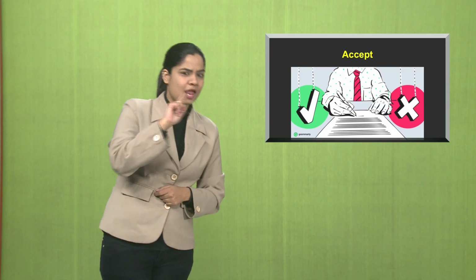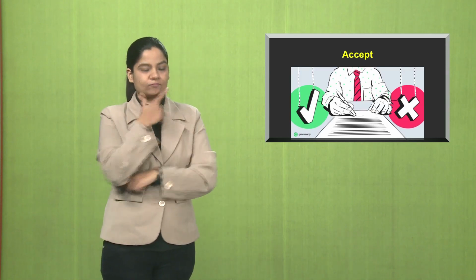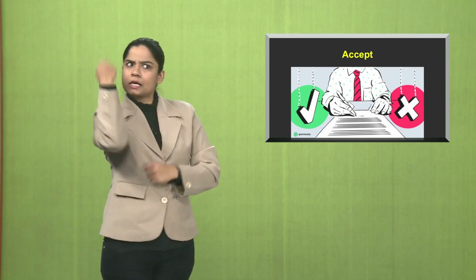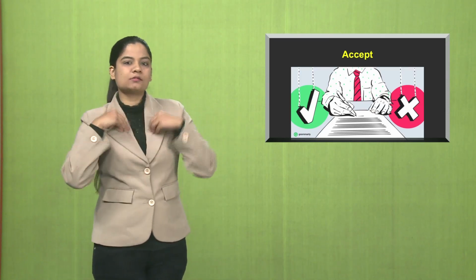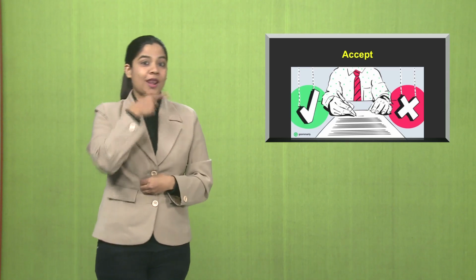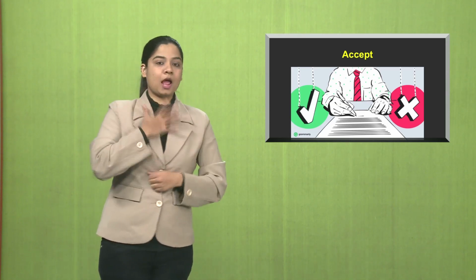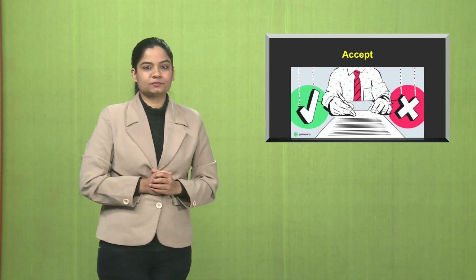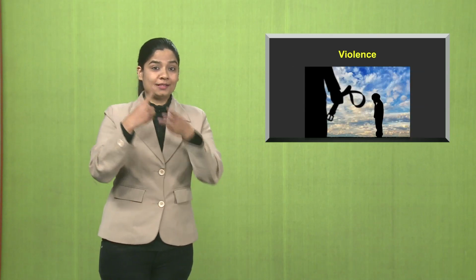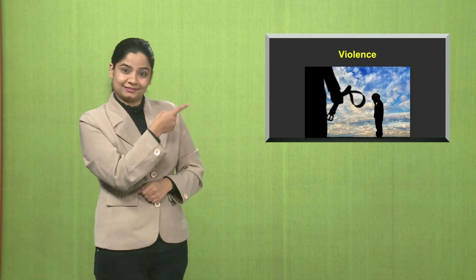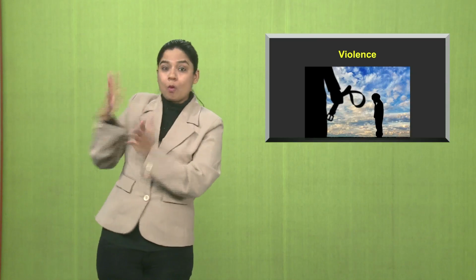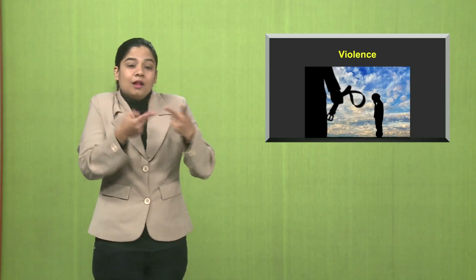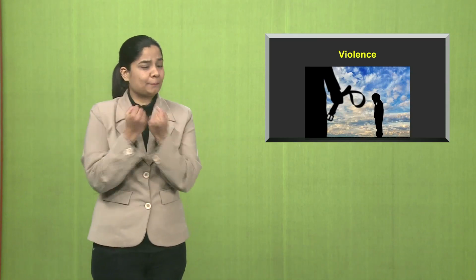Accept, to give consent or receive something. Firstly, you listen to the right thing, and if you feel it's right, you accept it, and if you feel it's not right, you don't accept it. In red, you don't accept. In green, you accept. Violence, the behavior or intent of physical force, beating, for example, violence in the house, domestic violence, etc. We'll have more about it in the chapter.